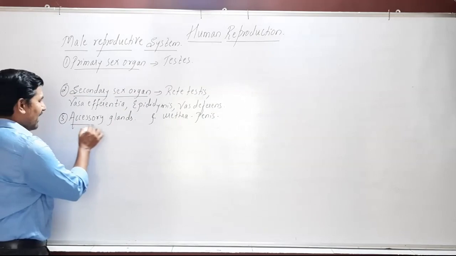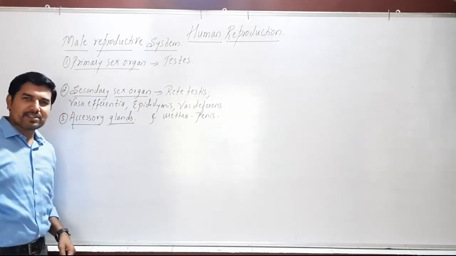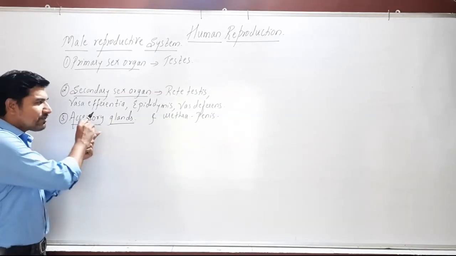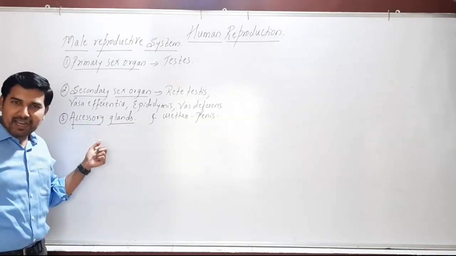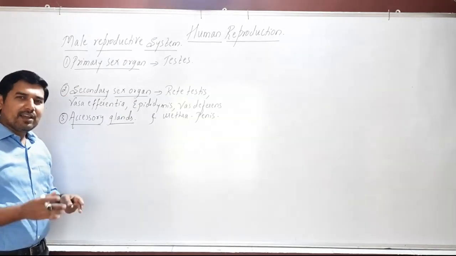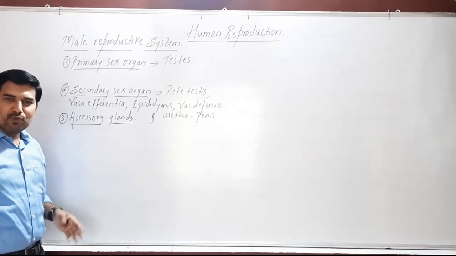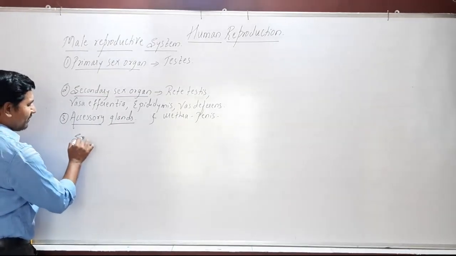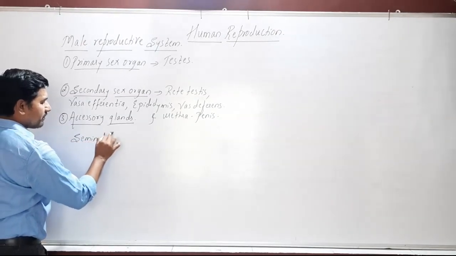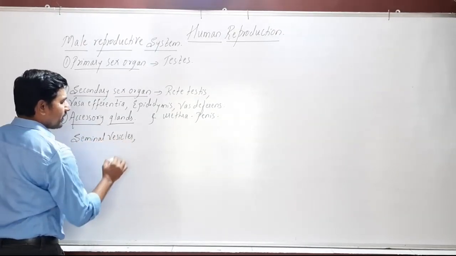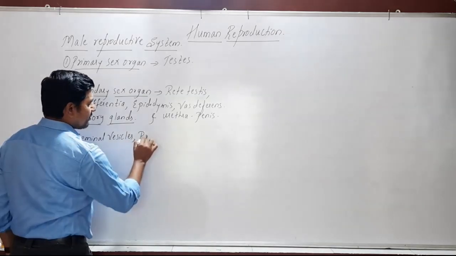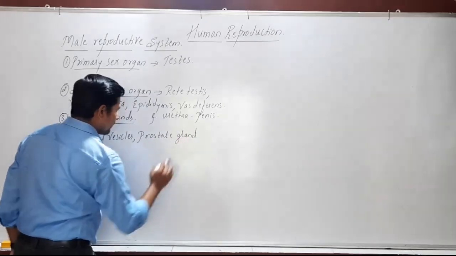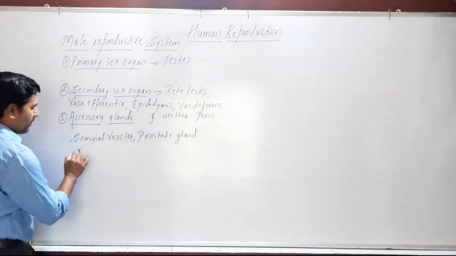Then accessory glands, or we call them accessory ducts. Accessory ducts are those that produce fluids, and these fluids are also released through the male external genitalia when they fuse with the sperm to form semen. So accessory glands include the seminal vesicle, then prostate gland, and Cowper's gland.